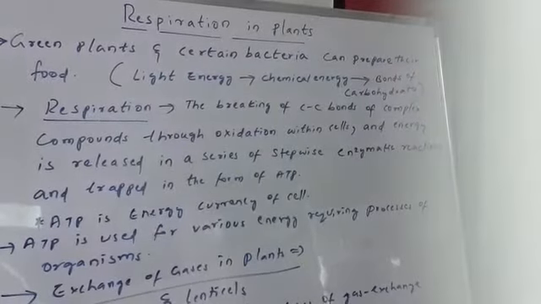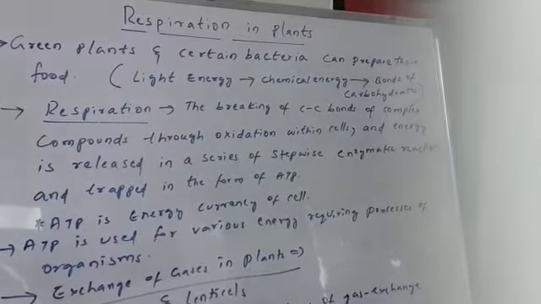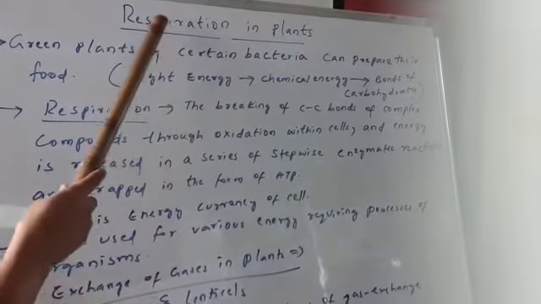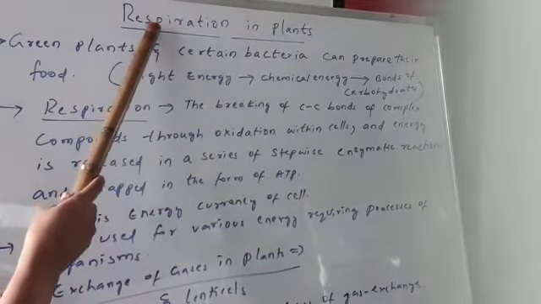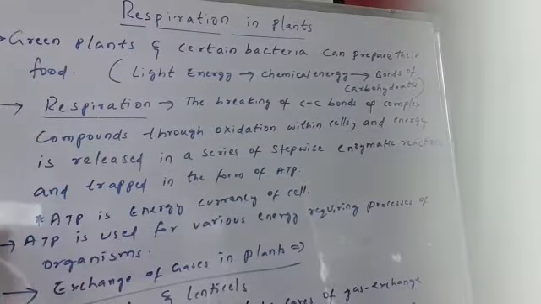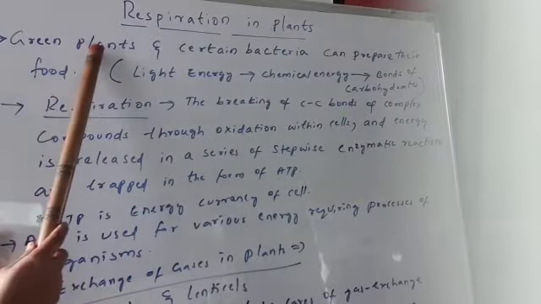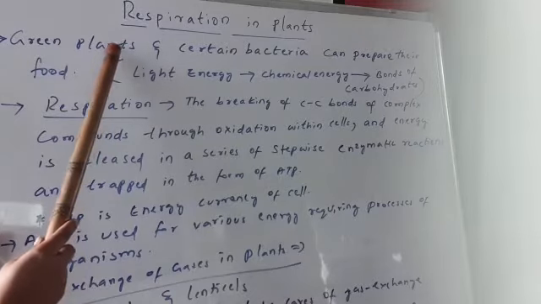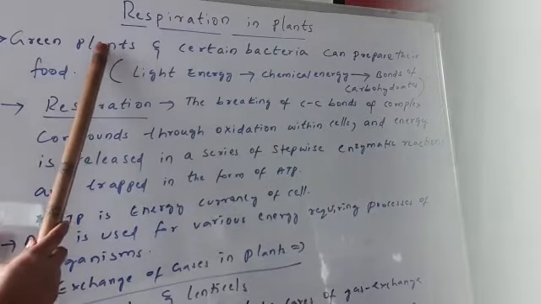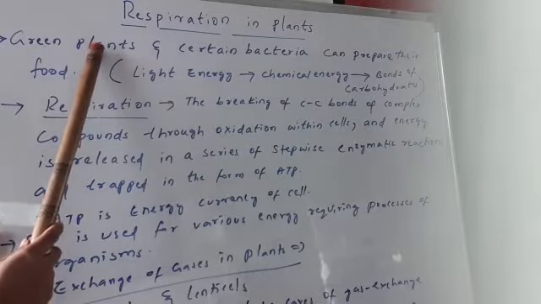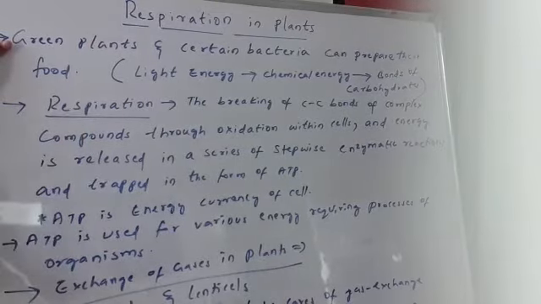In this class, we are going to start with a new chapter which is respiration in plants. Now, before getting into the topic respiration, let's understand some points regarding photosynthesis. As we know, the green plants, the green parts of the plant like leaf, like green color stem, have the chloroplast in their cells and they can perform photosynthesis.